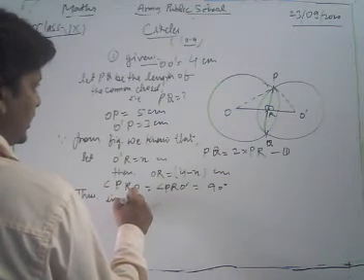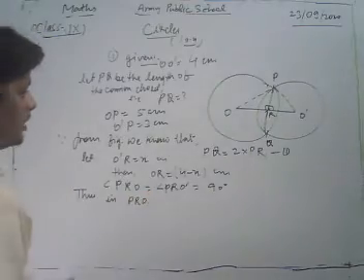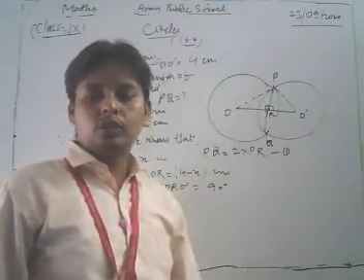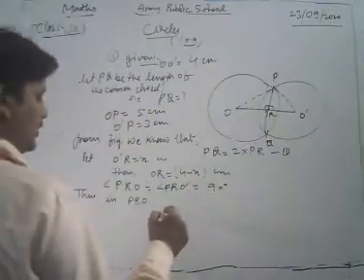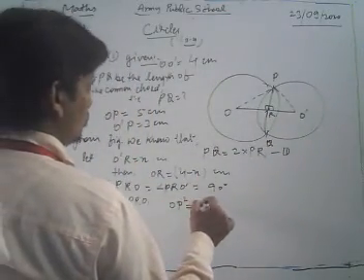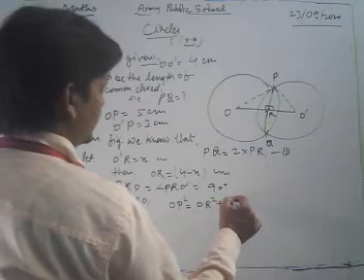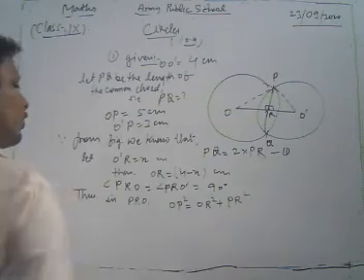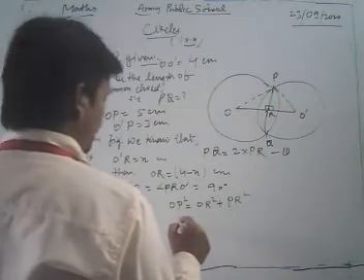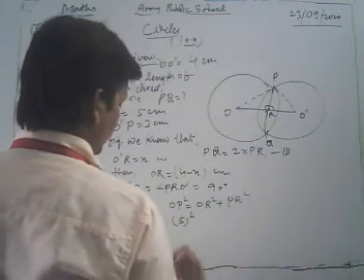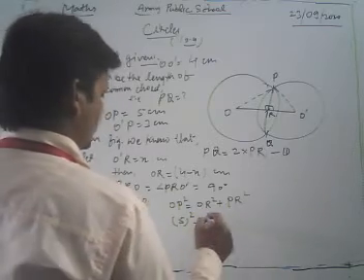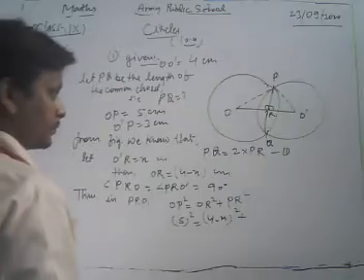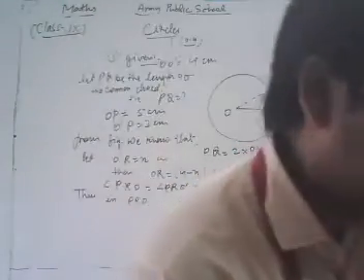Thus, in right angle triangle PRO, what do I get? Apply the Pythagoras theorem. OP square is equal to OR square plus PR square. Here, what is the value of OP? OP is 5, so we put 5 square equals OR, which is 4 minus X, square, plus PR square.